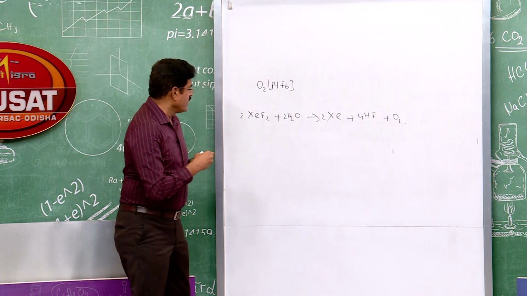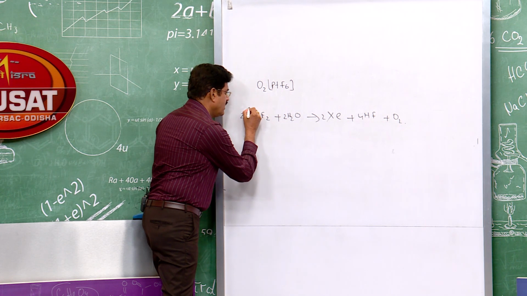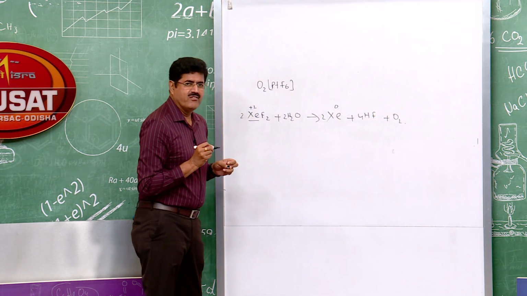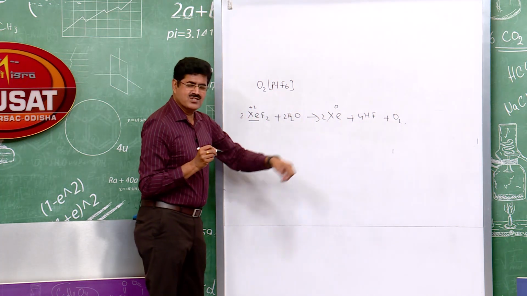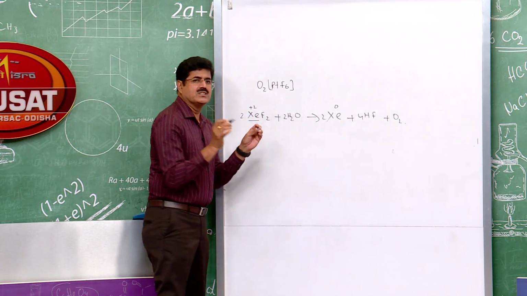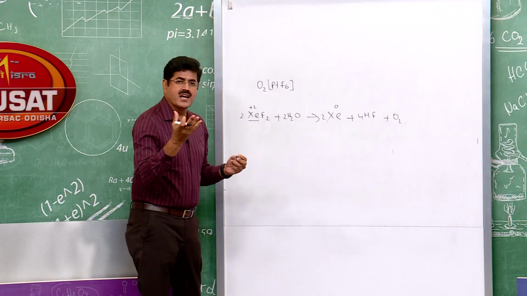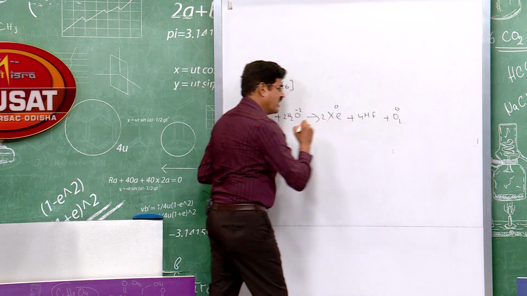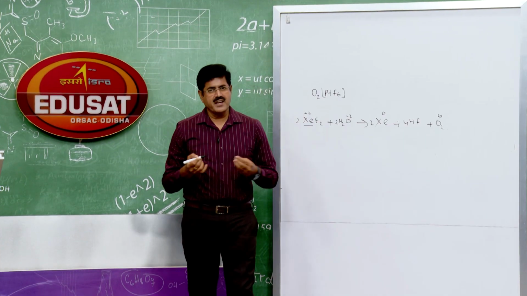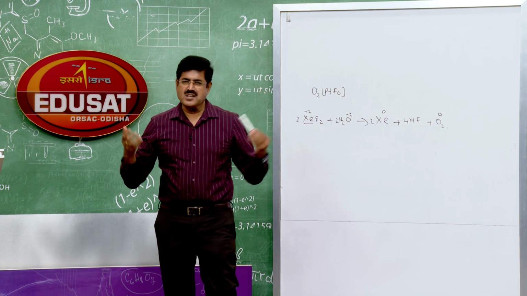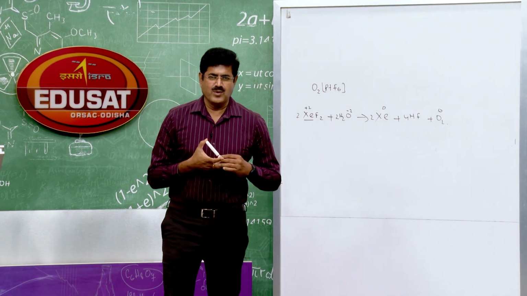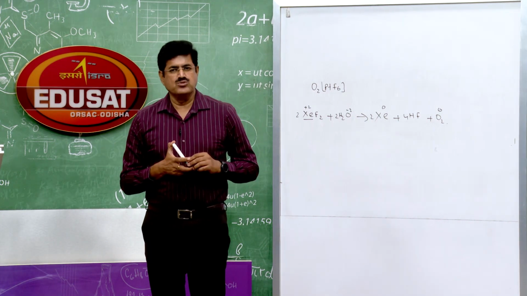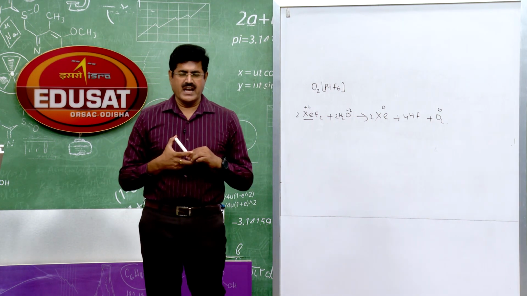See, what is the oxidation state of xenon here? +2 to 0. So it is reduced. Hence, XeF2 is an oxidizing agent. So whom does it oxidize? It oxidizes water to oxygen. So this is a redox reaction. This is one of the important reactions. A question can be asked to you on how xenon fluoride reacts with water. Xenon difluoride when reacting with water gives xenon and liberates oxygen gas.